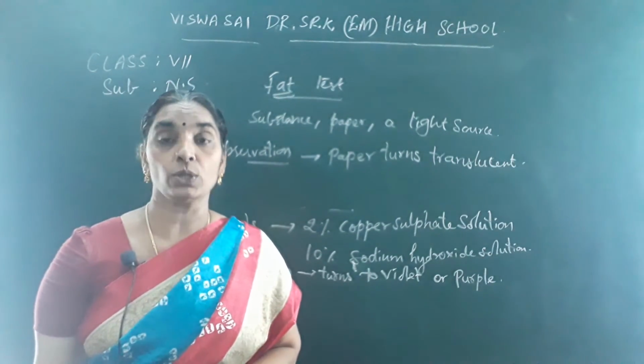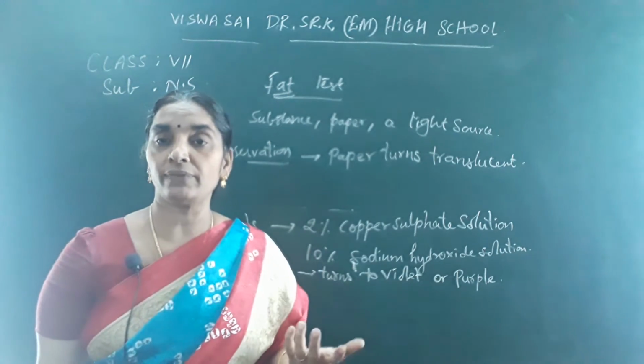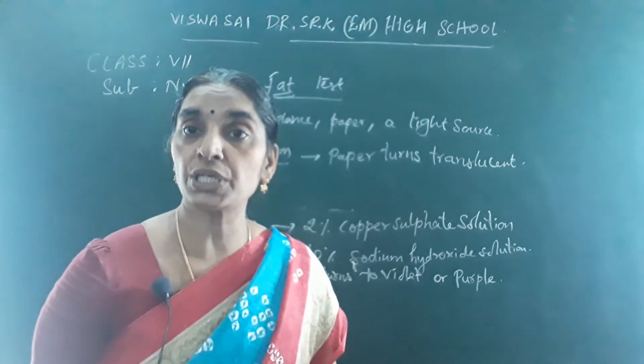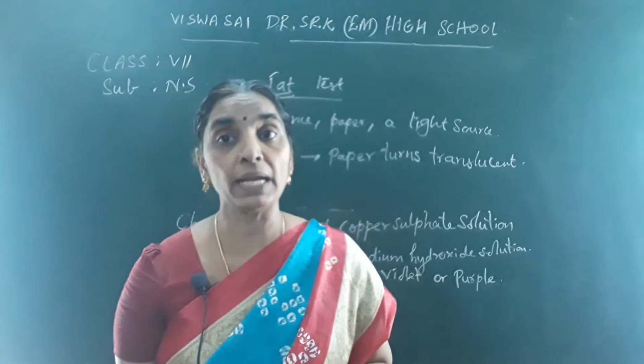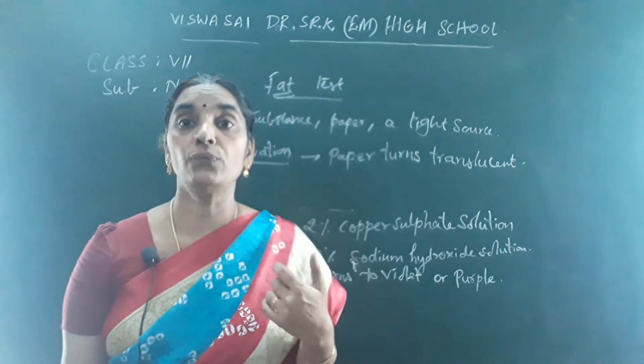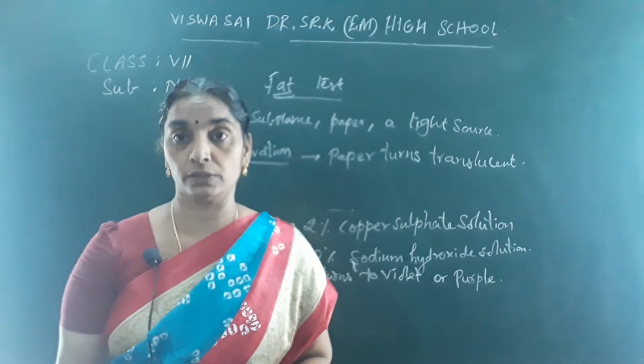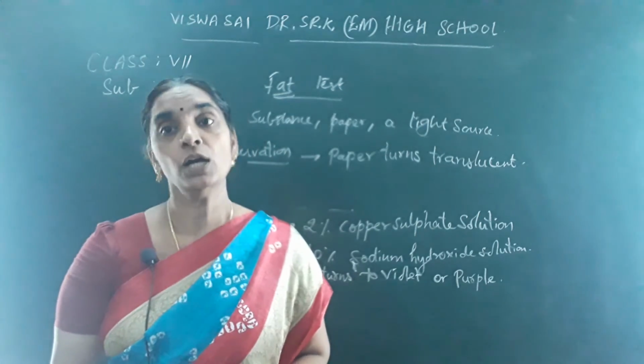The three tests you are aware of now. Next, water. You know very well that water is very essential for the body. You have to take plenty of water. At least 4 to 5 liters of water is to be taken regularly, as it is required for your body.